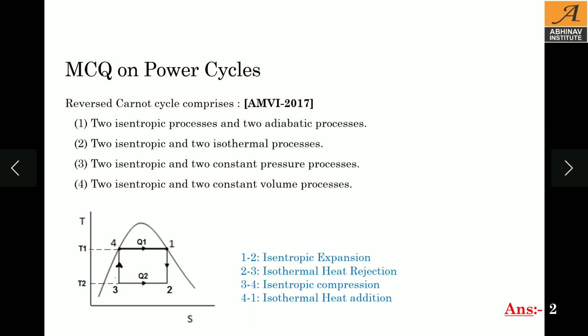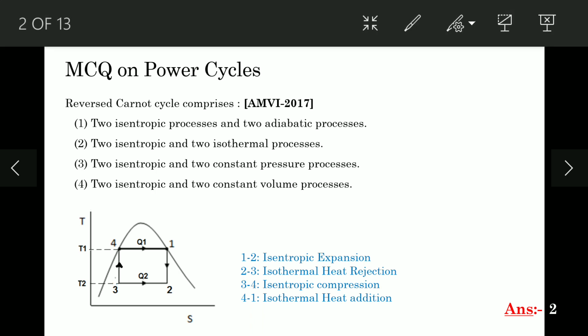Reverse Carnot cycle comprises. This MCQ was asked in AMUI 2017. Four options are given: two isentropic processes and two adiabatic processes. Second option, two isentropic and two isothermal. Third option, two isentropic, two constant pressure. And fourth option, two isentropic and two constant volume process.